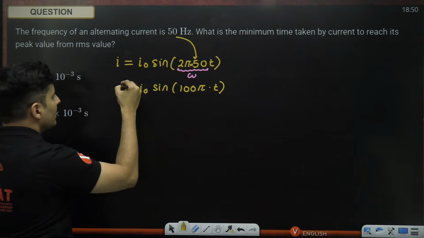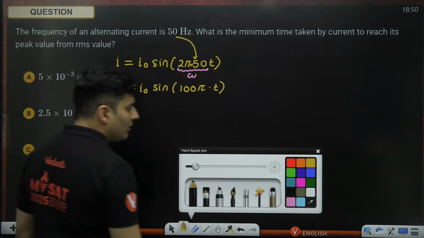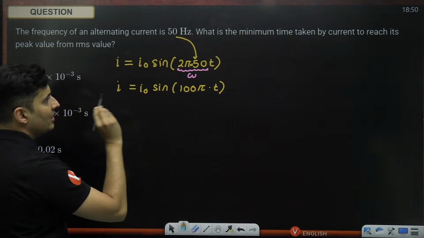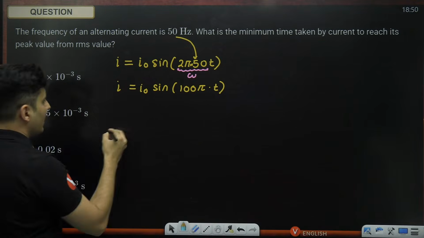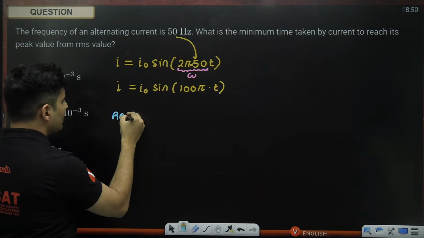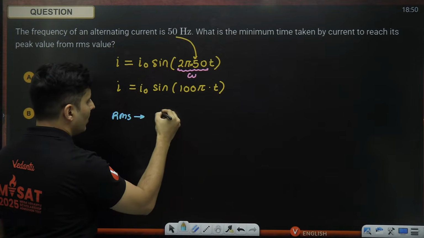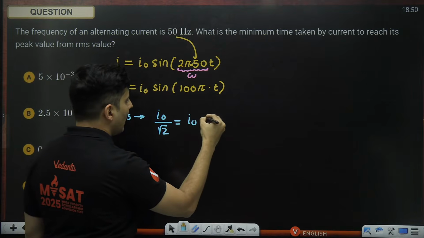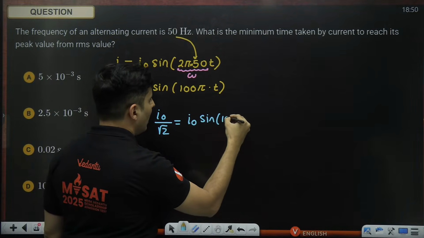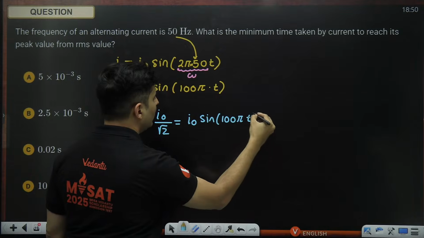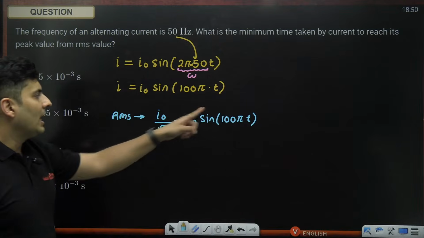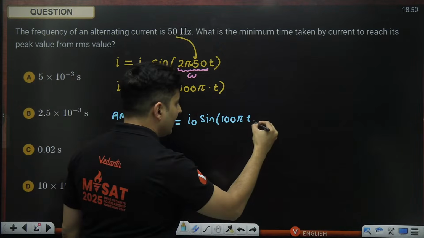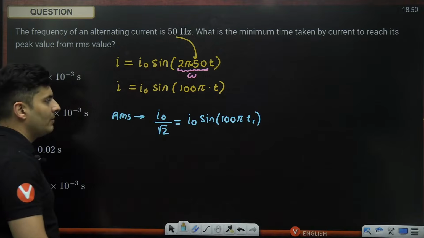Now let's take the two time instants. First, when it is at its RMS value. RMS means it should have I naught by root 2 value. So I naught by root 2 will be equal to I naught sine 100 pi t. This is the time instant when it has just reached the RMS value.